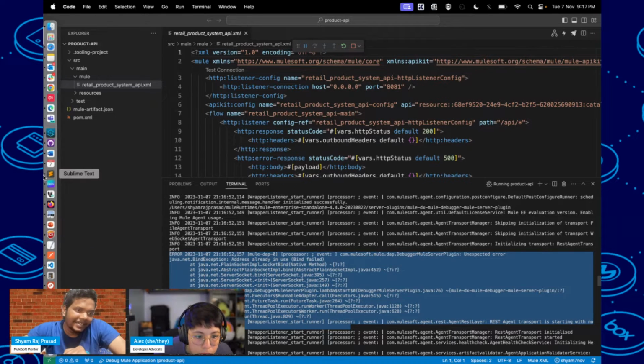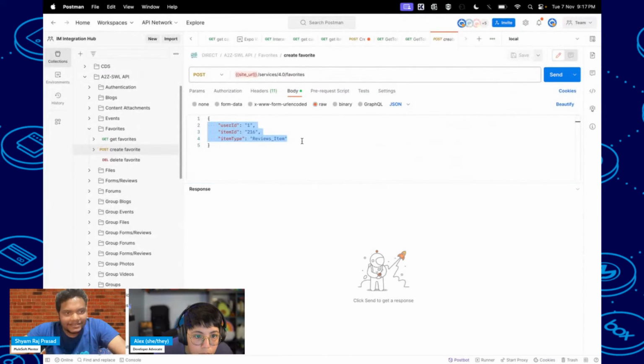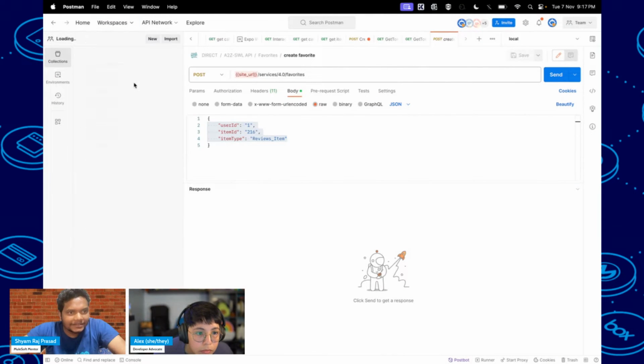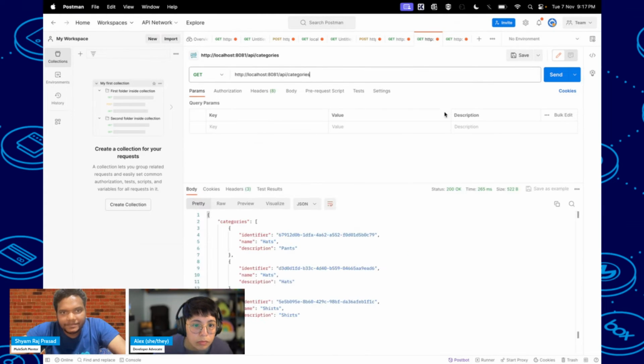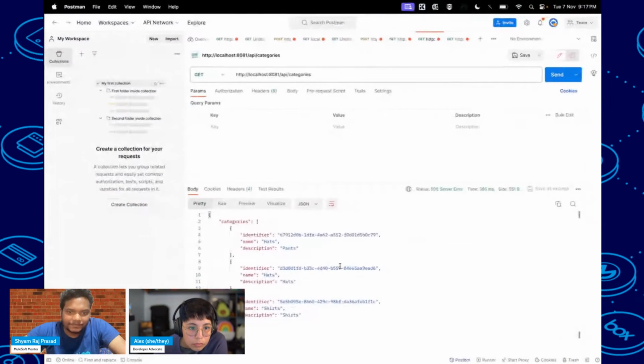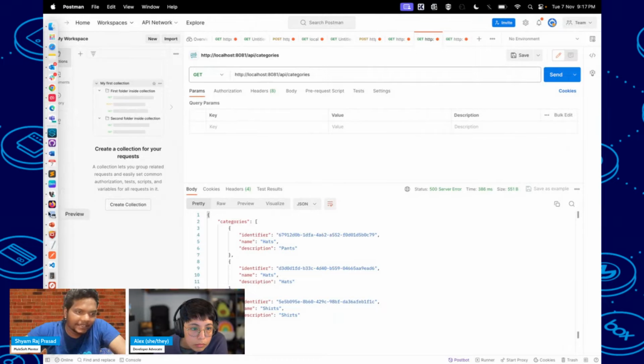Even when I hit this endpoint, I'm getting some errors, something like 500. This is the error which I'm getting. How can we fix it?